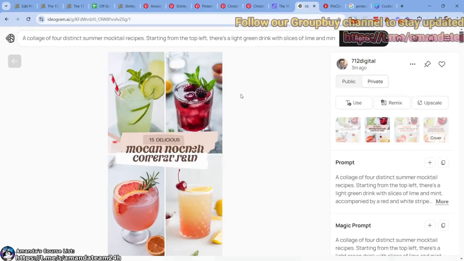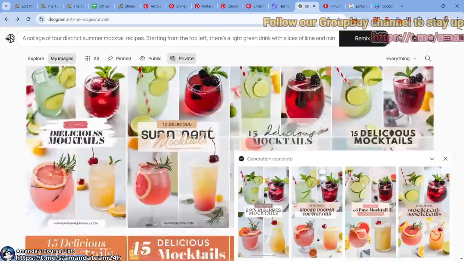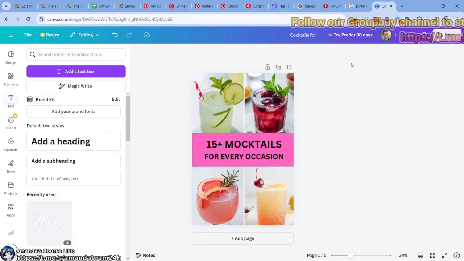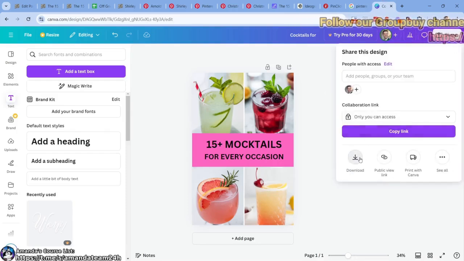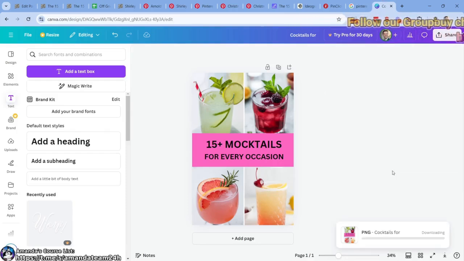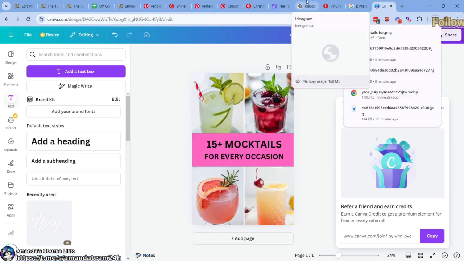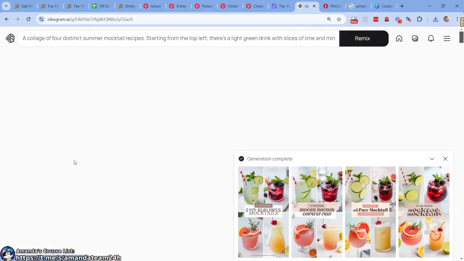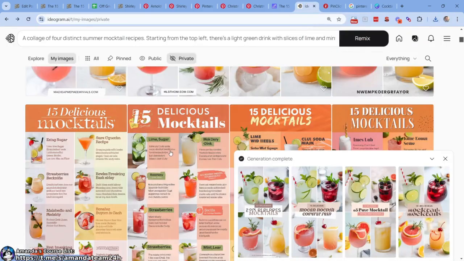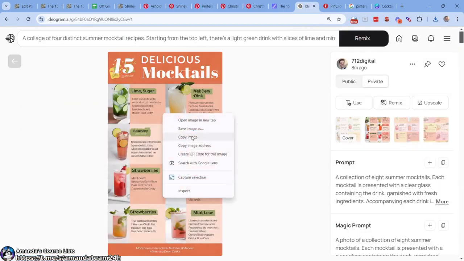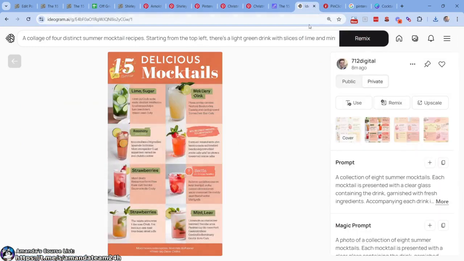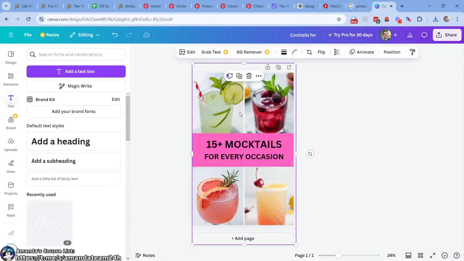So we took the Ideogram idea, came over here, and then we can do it. So what I'm going to do is share. I'm going to download this thing, PNG. Looks good. All right, what else are we going to do here? We are going to wait for that to download, and then we're going to take one of these. Actually, I want the one with this delicious mocktail. So I like the top part here. Looks nice, right? So what we're going to do is delete the background.